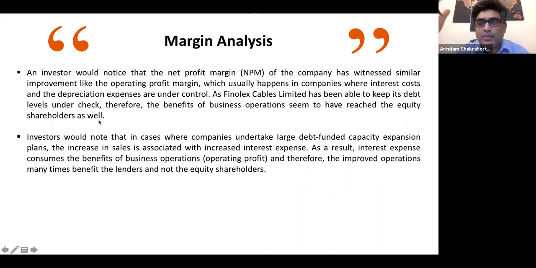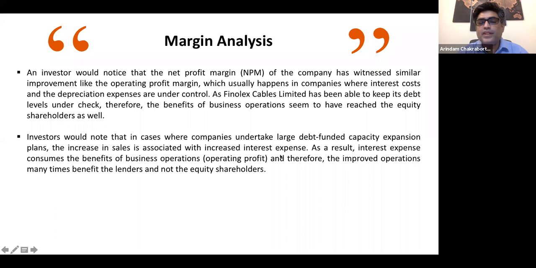If you are able to run the operations of the company without more debt, or with a balanced debt approach, debt means the loan funding that they are taking from the banks, that means you need to pay less to the bank in terms of interest and principal, and then if you have greater profit, the one who benefits is the equity shareholders, and that is what is mentioned over here, right? And investors will know that in cases where companies undertake large debt-funded capacity expansion plans,